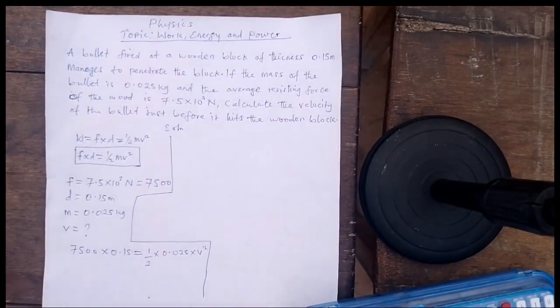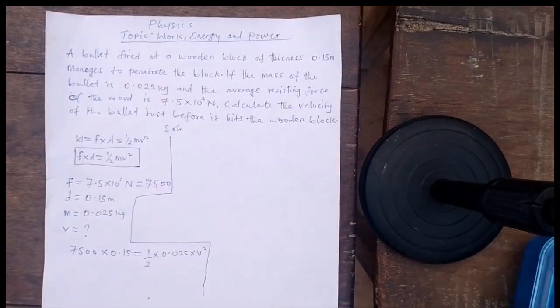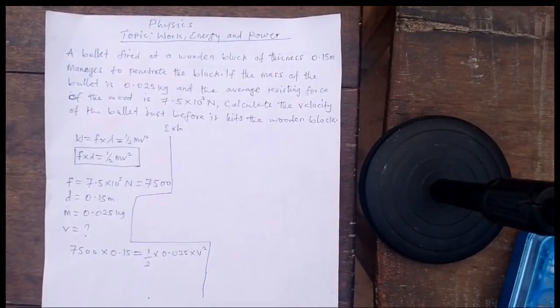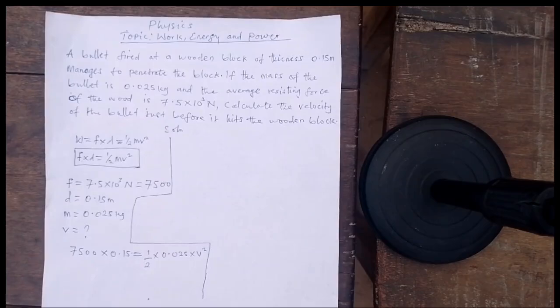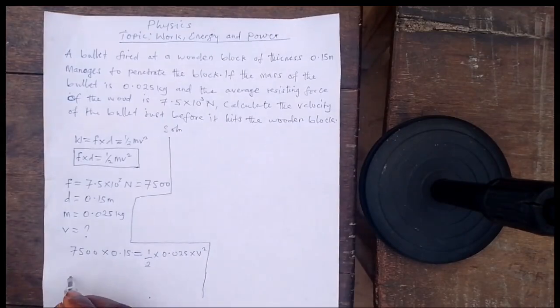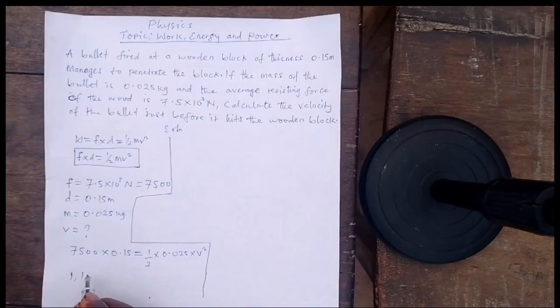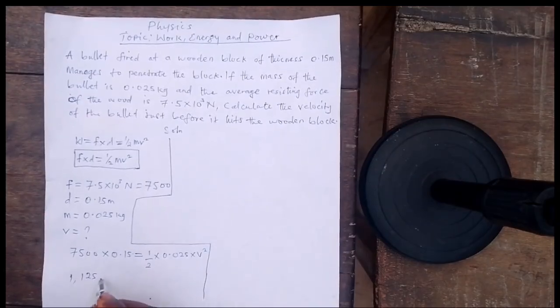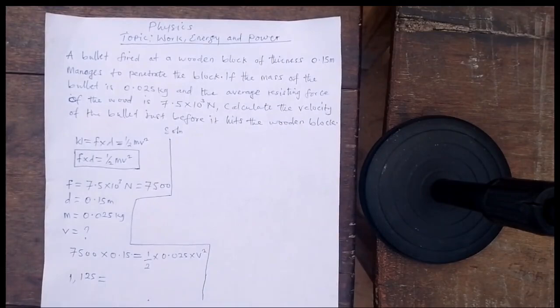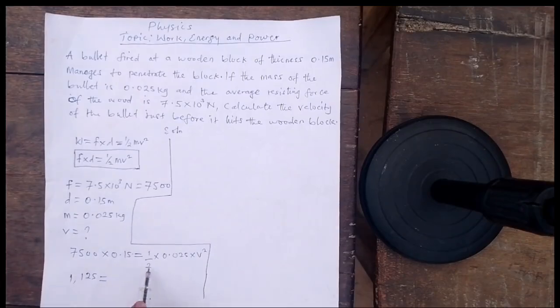So from our calculator, 7,500 times 0.15 is equal to 1,125, which is equal to 0.025 times 1, which is 0.025, divided by 2.